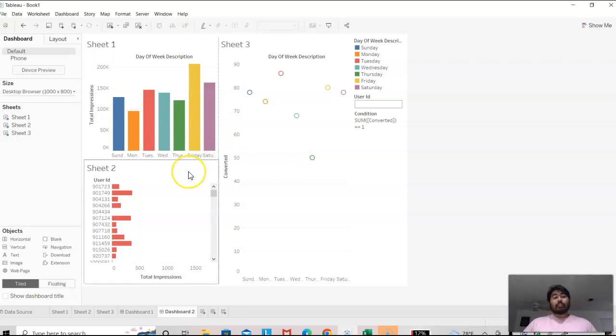Now, the second sheet builds on top of that, and it shows how those impressions that you make actually make a difference in conversions. What I did was I took only the users that converted, and I have them here, you can see with this long list, compared to their total impressions. And as you can see, there's a lot of variation in the amount of impressions when it comes to getting conversions. Like this person right here only got 7 impressions, but they converted. And then there's other people that received 566 impressions, and then they converted.